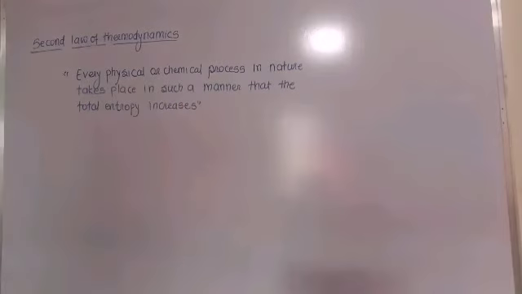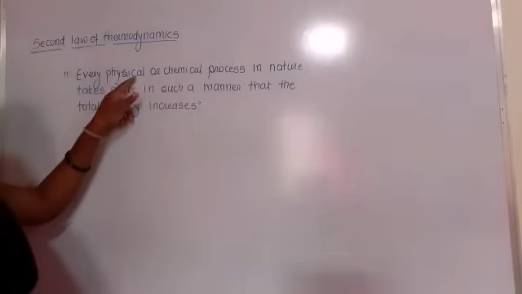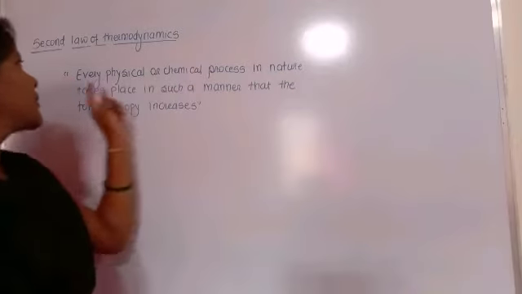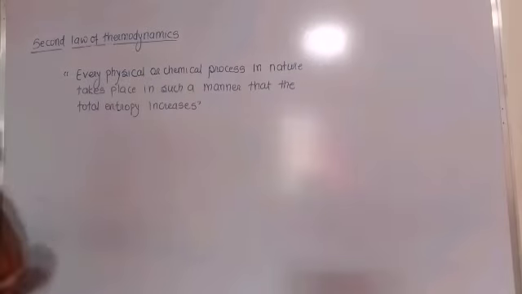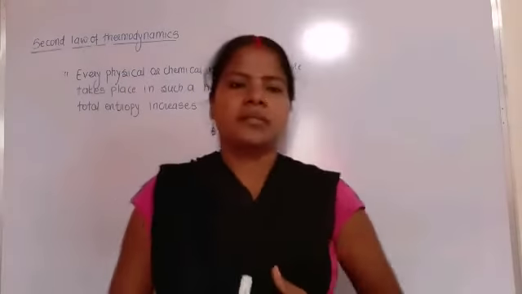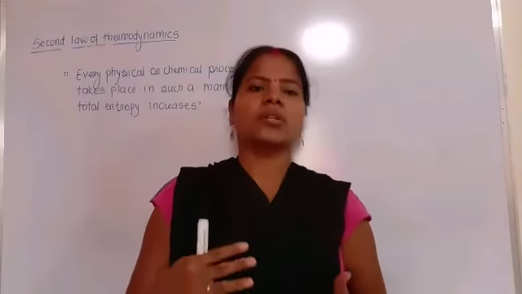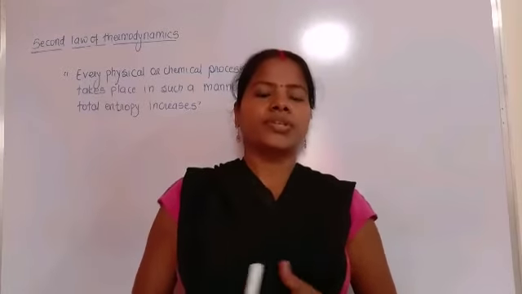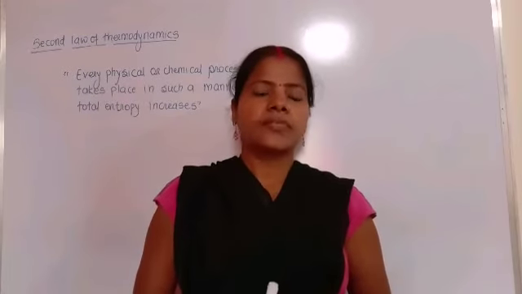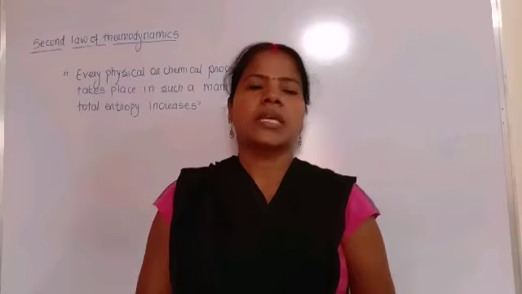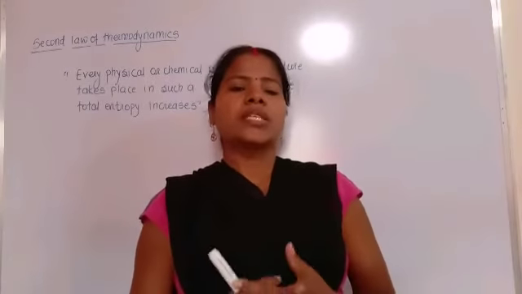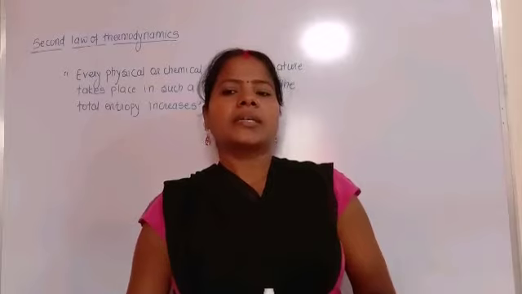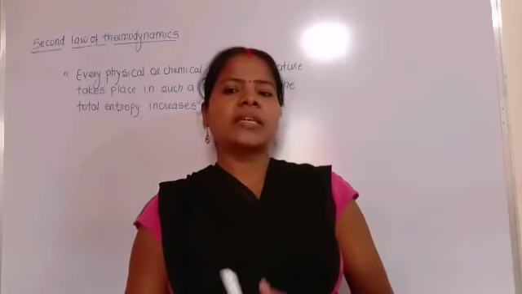So this is the statement of the second law of thermodynamics in terms of entropy, that is, every physical or chemical process in nature takes place in such a manner that the total entropy increases. Means any process in nature, physical or chemical, happens in nature, and in that process the total entropy increases. So let us consider two bodies A and B. These two bodies A and B are at different temperatures and are placed in contact.